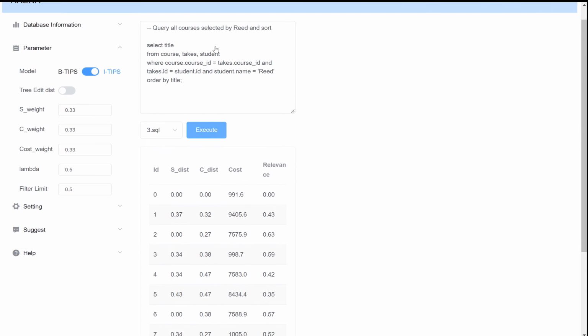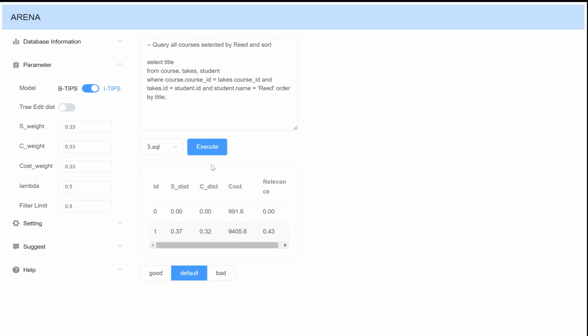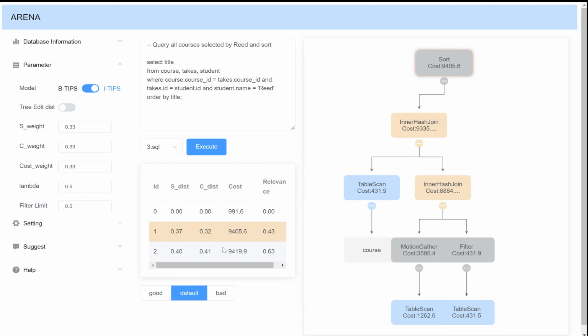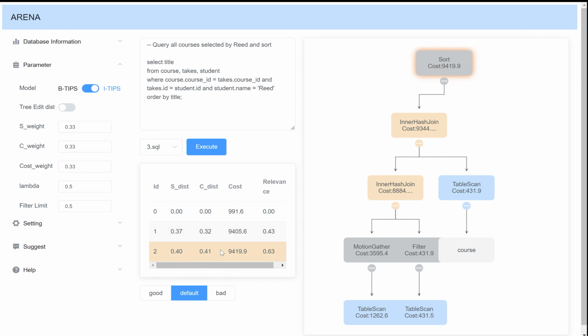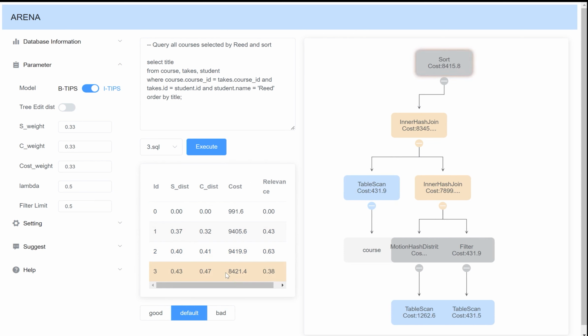Sometimes, maybe we don't like the way Arena selects AQP, so each time after a plan is generated, we can give a score to it in the box below the plan. If we choose good, the system will think that this type of AQP can help us learn better, so the next time it will show a similar one. If we choose bad, the system will think that this type of AQP is not useful, so the next time it will generate a greatly different one.